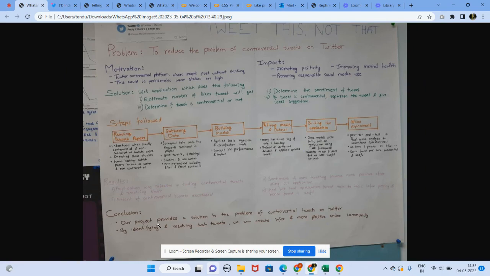Our conclusion was that our project actually provides a solution to the problem of people tweeting controversial tweets on Twitter. Also, our app helps in identifying and resolving such tweets, which would lead to more positivity and a more positive environment online, on Twitter and in the world.